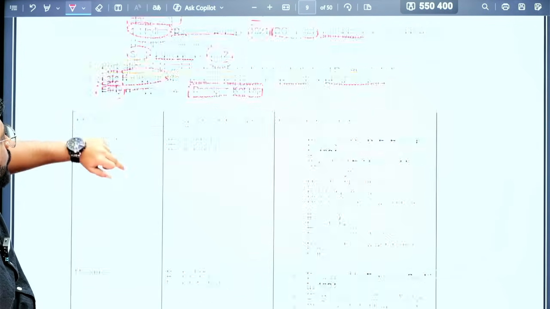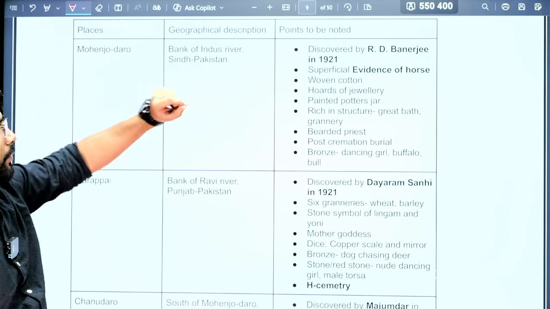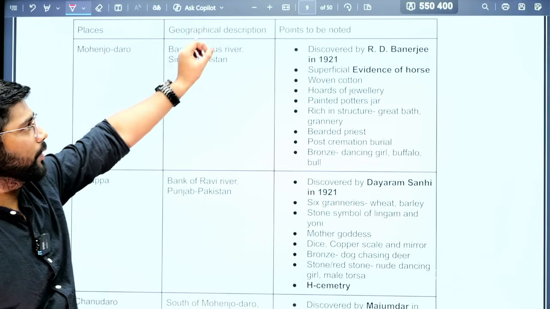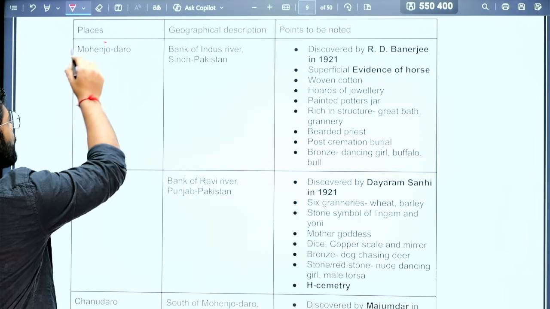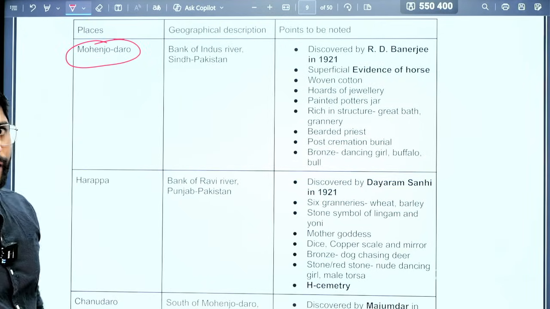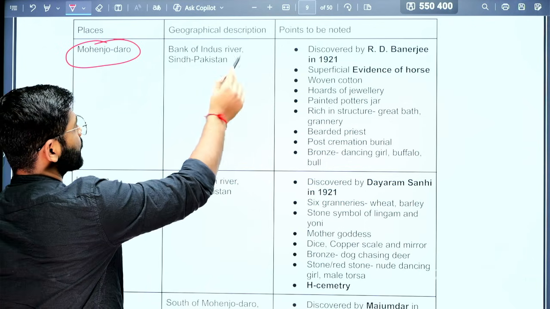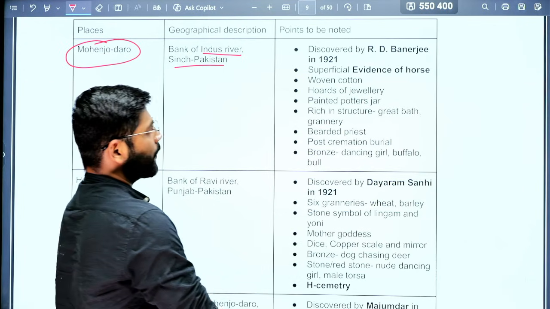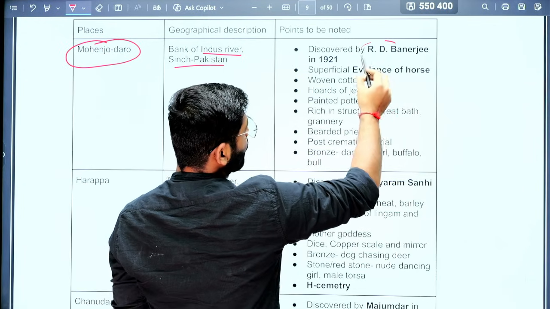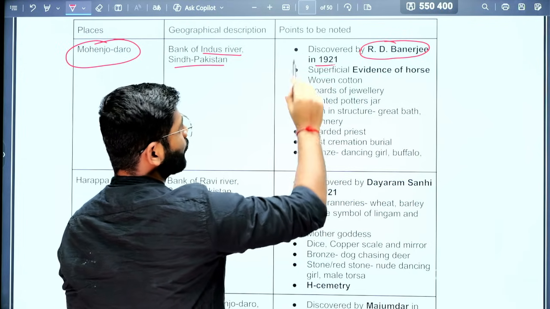Now we'll move towards the most important theme that comes up for the Indus Valley civilization, the geographical description. What points do we need to note? The first site is Mohenjo-daro. This is the largest site in the Indus Valley civilization, located on the bank of the Indus River in Sindh, Pakistan. The person associated with Mohenjo-daro is R.D. Banerjee, who discovered the site in 1921.